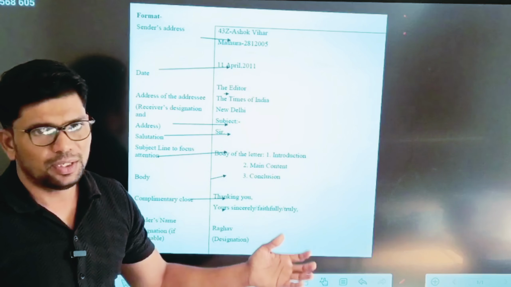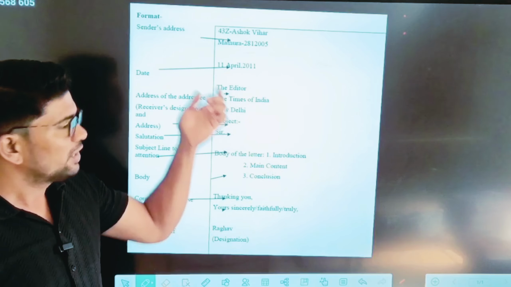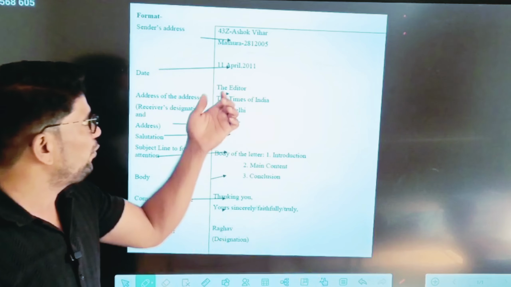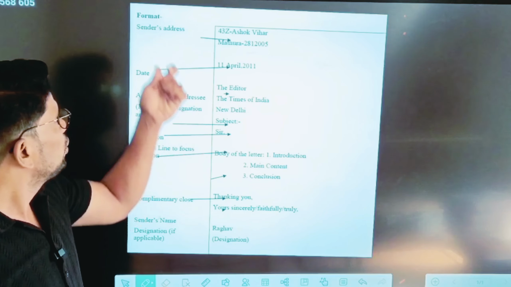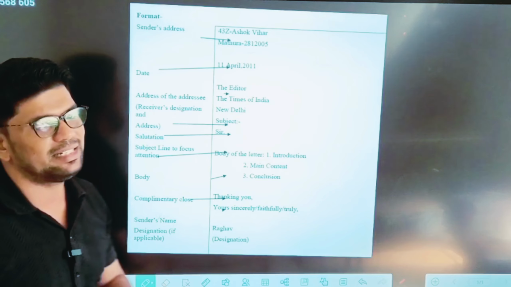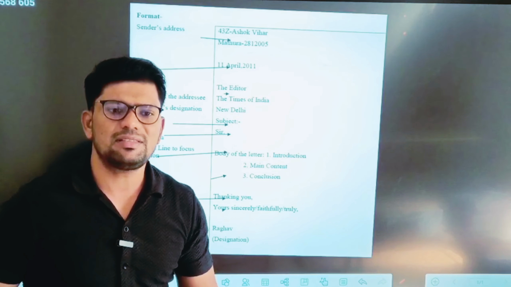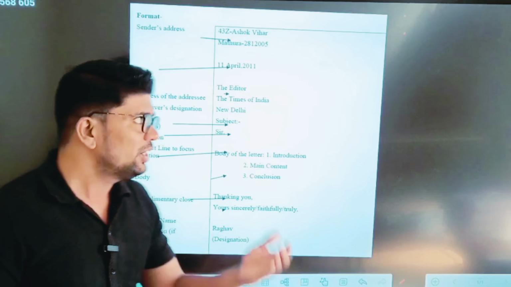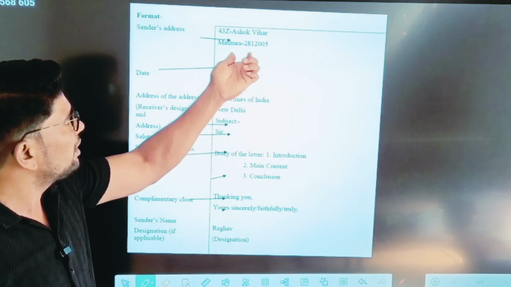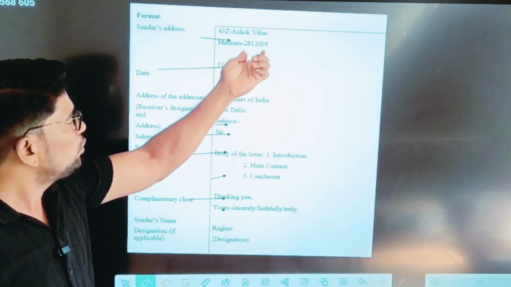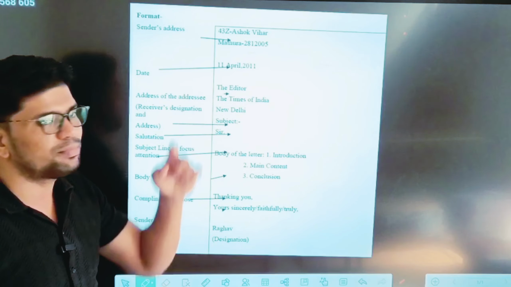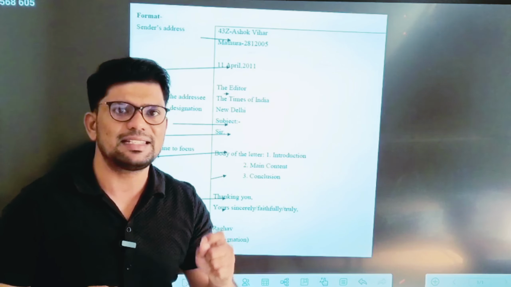Here we have to see the format of a formal letter. If you follow this format in your exam, then definitely you will get good marks. So let's begin the format. The first thing required in the format is the sender's address. Sender means the person who sends the letter. Here you can see the example: 43Z Ashok Vihar, Mathura, then pin code 2812005. Friends, this is the address of the person who is sending this letter.